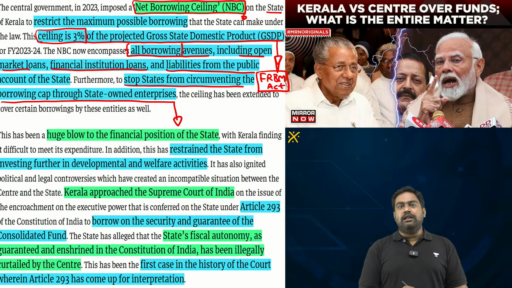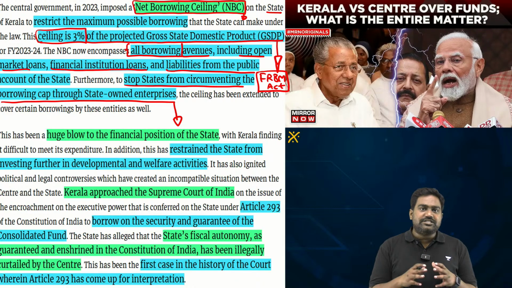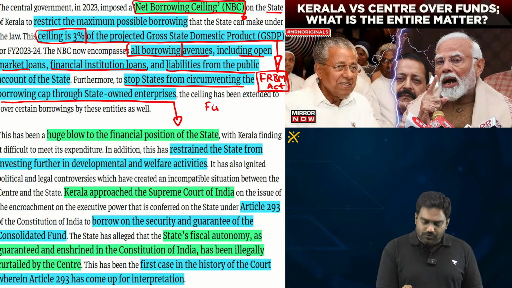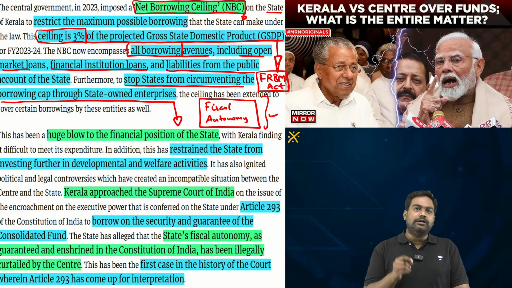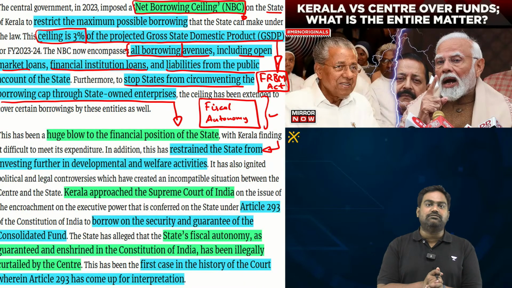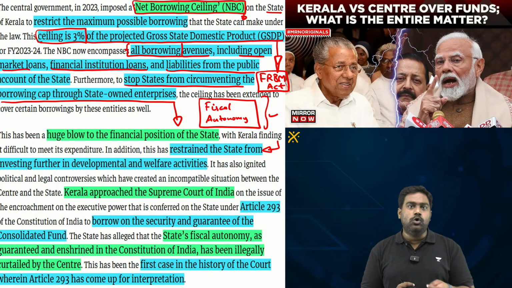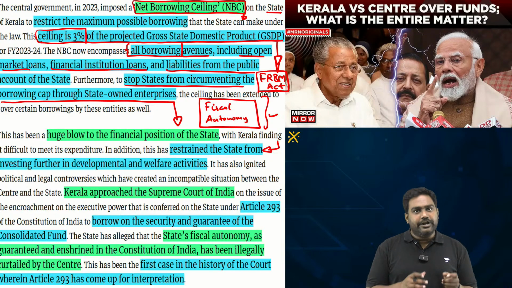So the government of Kerala has alleged that this takes away the fiscal autonomy of the state. And thus it has approached the court that this is a violation of Article 293. The Constitution of India under Article 293 provides a certain flexibility for state governments to raise fresh loans and borrow funds in order to sustain the state finances.